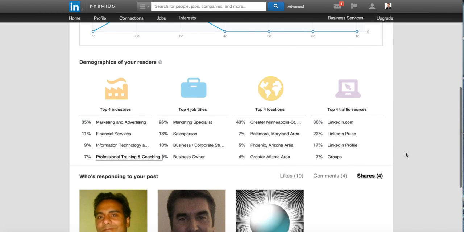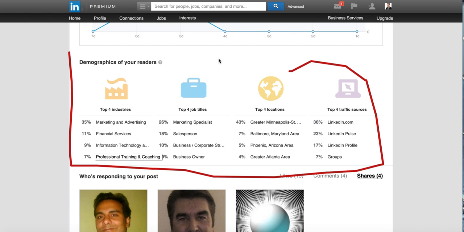Now, if you're big on analytics and figuring out, okay, who's looking at my posts, where did they come from, all that kind of stuff, let's get out our drawing tool, and I'll show you quickly. You can see the demographics here, right? Look at this. So the demographics of my readers, I've got a lot of marketing and advertising people looking at it, a lot of financial services. It breaks down by profession. I've got IT people, coaches and trainers.